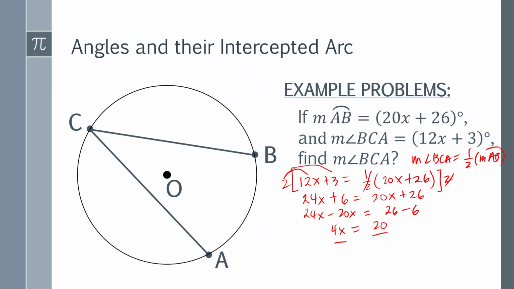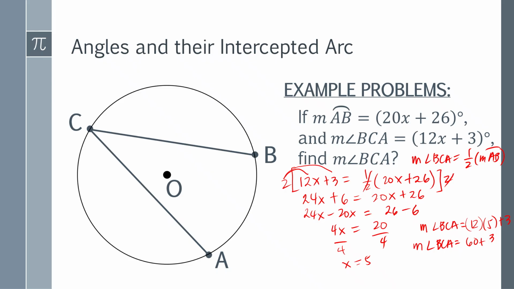Divide both sides by 4. So therefore, x here is 5. We're not done because we're finding the measure of the angle BCA. To find the measure of the angle BCA, this will become what? So the measure of arc BCA is equal to 12 times 5 plus 3. Okay? And this will become the measure of angle BCA is equal to 60 plus 3.